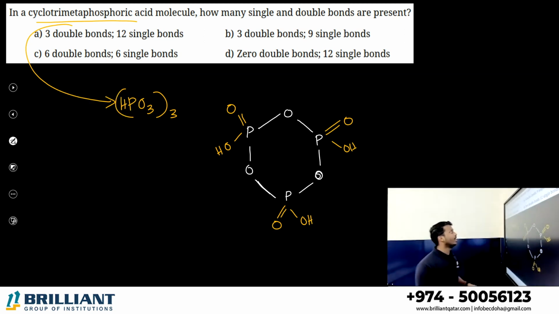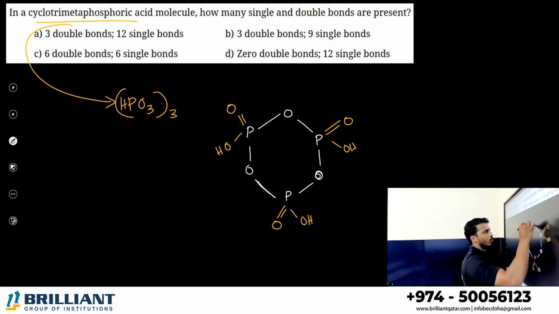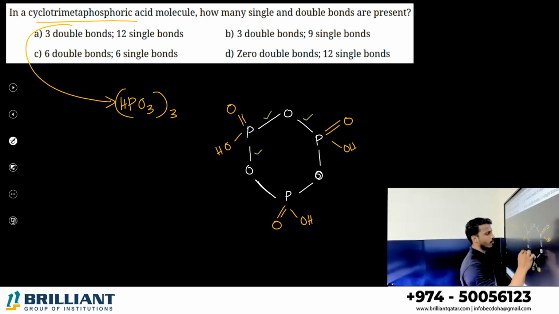What is the question? In cyclotrimetaphosphoric acid, how many single and double bonds are present? This is single bond, so 1, 2, 3, 4, 5, 6, 7, 8, 9. And between the OH group also there are single bonds. Yes or no?